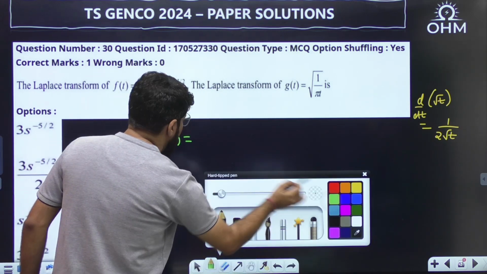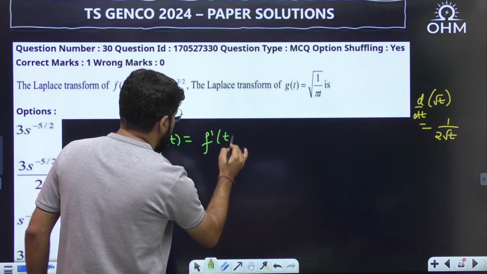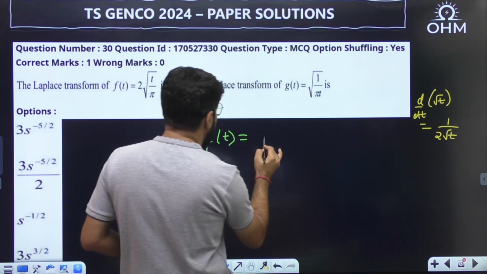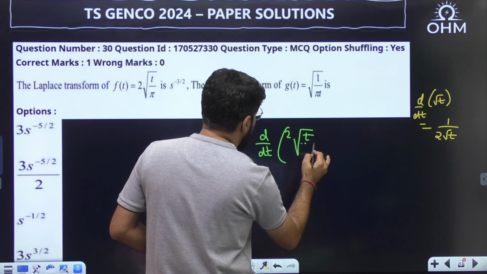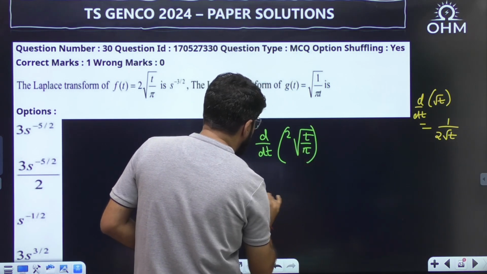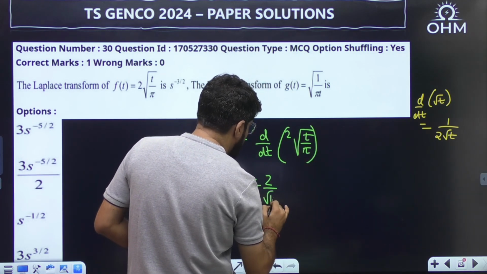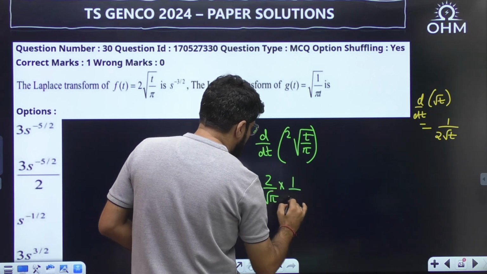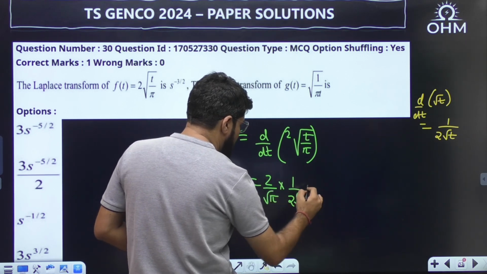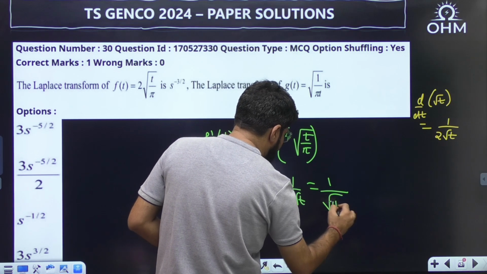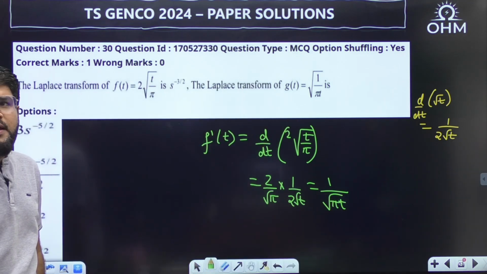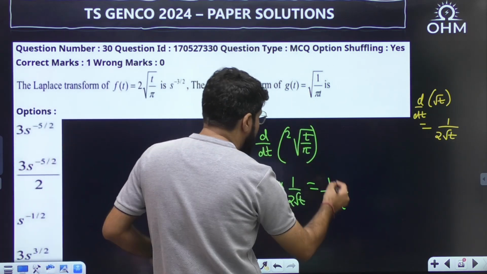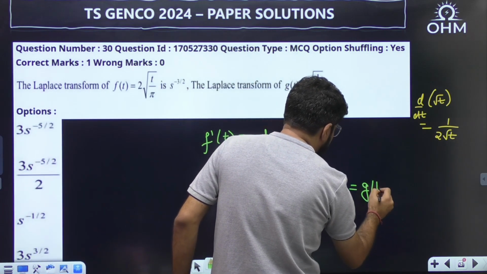When you take the derivative of the function f(t), that is d/dt of 2 root over t upon pi, and that should be equal to 2 upon root pi. Now the derivative of root t is 1 by 2 root t, so the 2 cancels and you have 1 upon root pi t. 1 upon root pi t is the given function g(t).